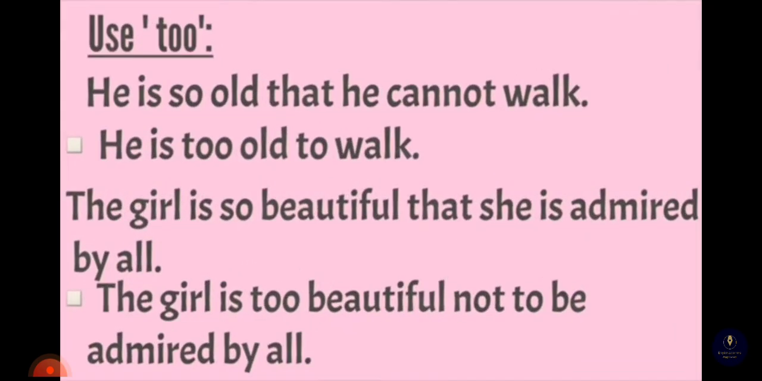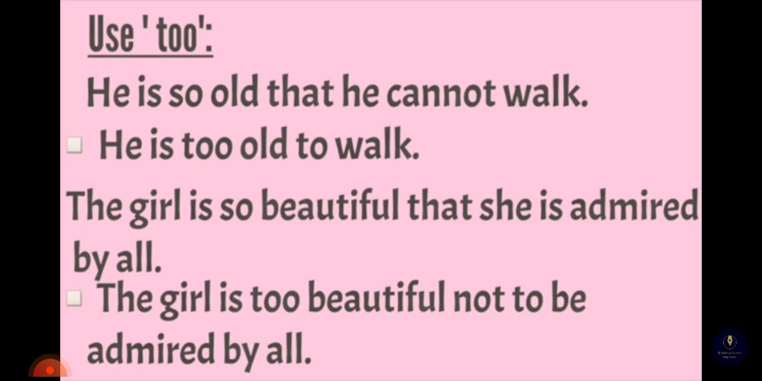Use too. He is so old that he cannot walk. He is too old to walk. The girl is so beautiful that she is admired by all. The girl is too beautiful not to be admired by all.